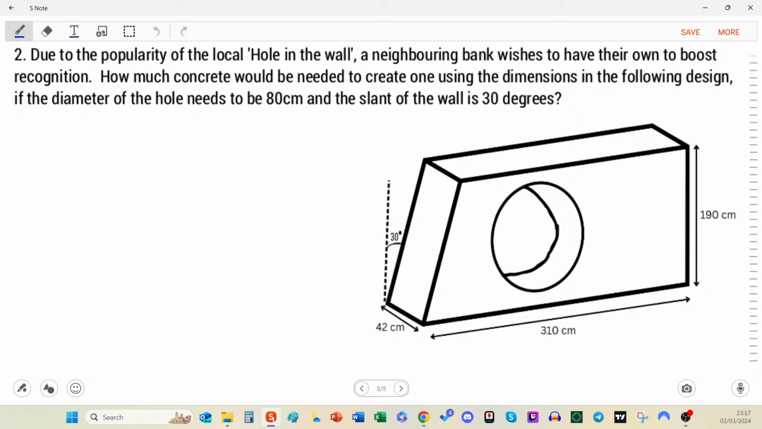Due to the popularity of the local hole in the wall, a neighbouring bank wishes to have their own booster recognition.